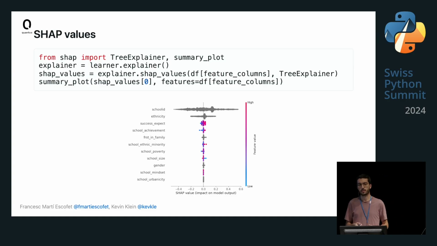This makes sense because, in the end, the student's mindset probably depends a lot on which school they come from and how they also work with their colleagues. And this was one of the things that was according to findings from the previous papers. Also, ethnicity has high impact, and so on.